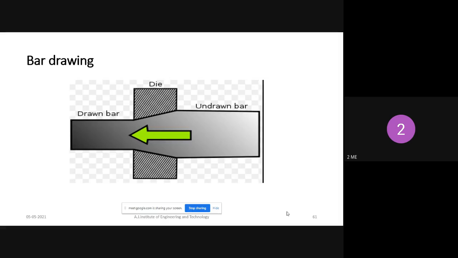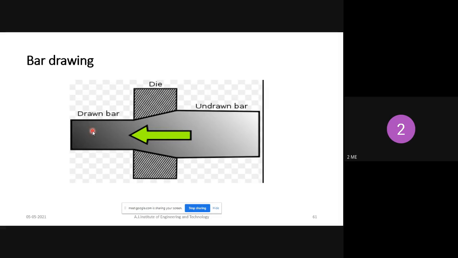In the bar drawing process, here you can observe the die. The lower die is stationary, and the upper die we can move upward as well as downward based on the thickness requirement. Initially the metal is heated in a furnace, then that heated metal is passed through this die.